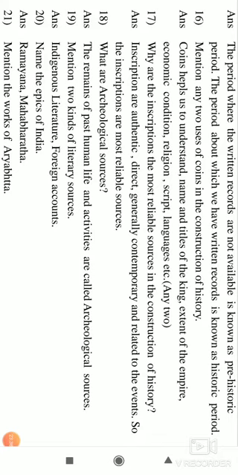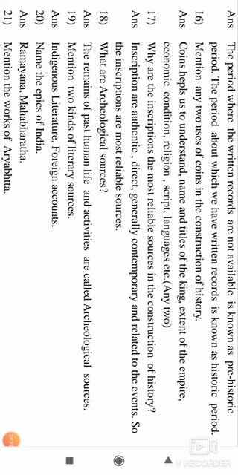It consists of both: one is religious, the other one is secular literature. The second one is foreign accounts, from the western side, that is Greek Empire's writers. Second, we have Romans, who have written. Afterwards, we have written records from China, the Chinese travelers. Afterwards, from Persia, and the Islamic travelers. Later, we have the European travelers who have left their beautiful accounts. This speaks about foreign accounts. So, indigenous literature and foreign accounts.